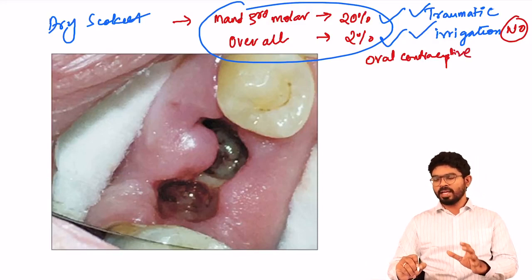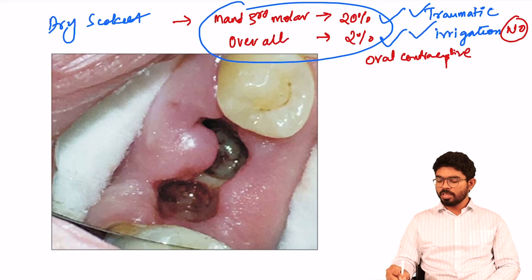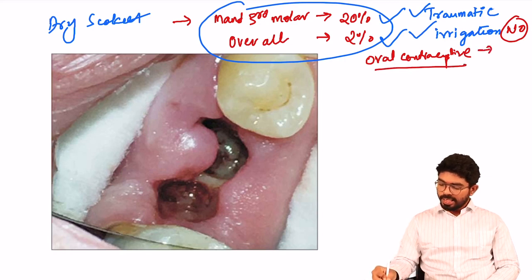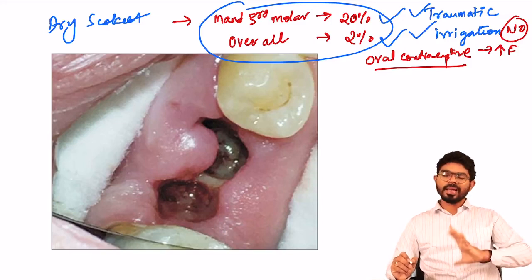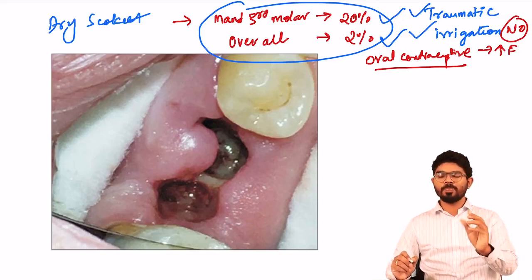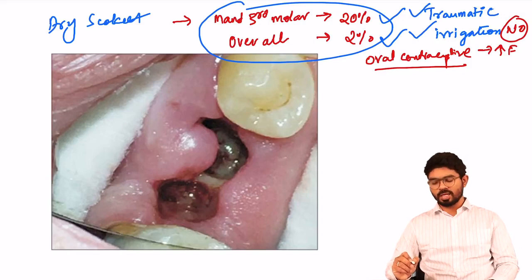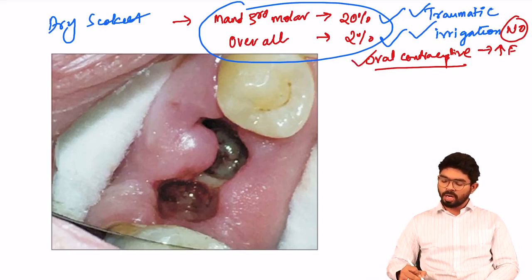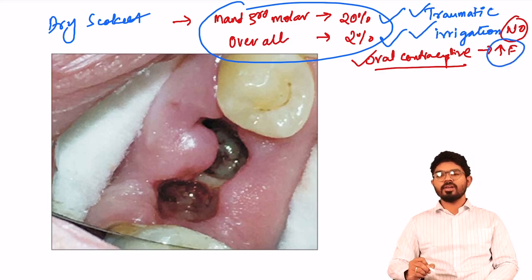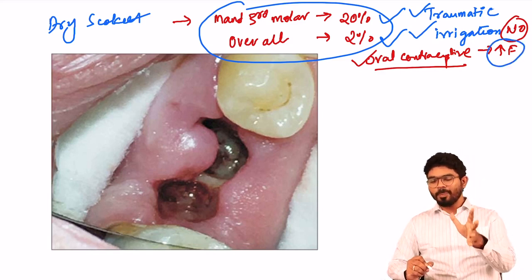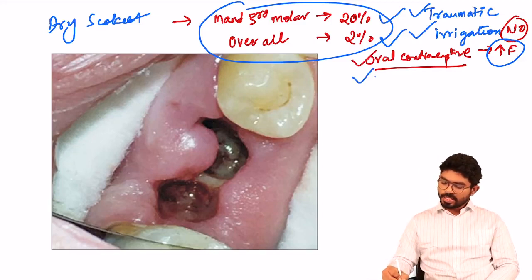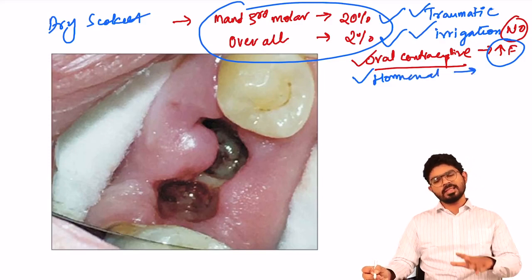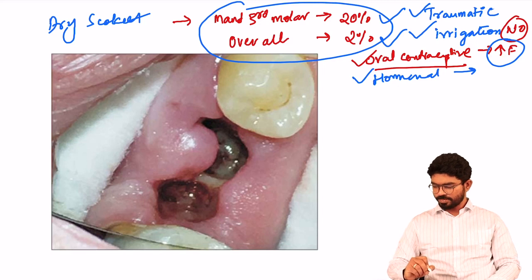When you are planning for extraction, you should take all the medical information. Oral contraceptives increase the fibrinolytic activity. Whenever your fibrinolytic activity increases, your blood clot is going to break down and be lost from the socket, leading to dry socket. So women who are on oral contraceptives have increased fibrinolytic activity, which breaks down the blood clot formed in the socket. The next one is hormonal changes. During the menstrual cycle, these hormonal changes again indirectly increase the fibrinolytic activity.